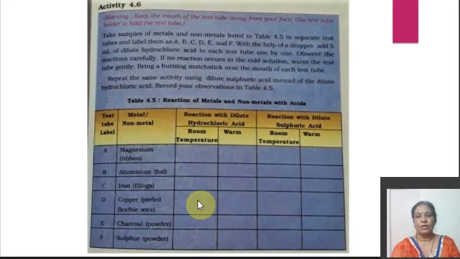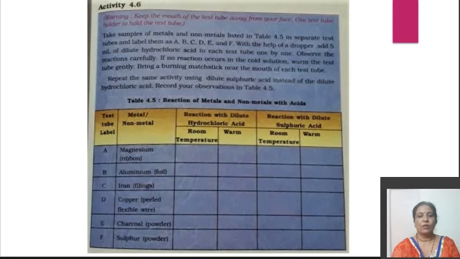This activity shows that metals usually displace hydrogen from dilute acids, whereas non-metals do not do so, and so hydrogen gas is evolved. At room temperature, the first three, magnesium, aluminum foil and iron, react with dilute hydrochloric acid to give hydrogen gas, and when you warm the test tube, it gives a rapid reaction. So in the first three cases, the reaction will give hydrogen gas and the reaction will be rapid, but in the last three, that is copper, charcoal and sulfur, no reaction will take place.